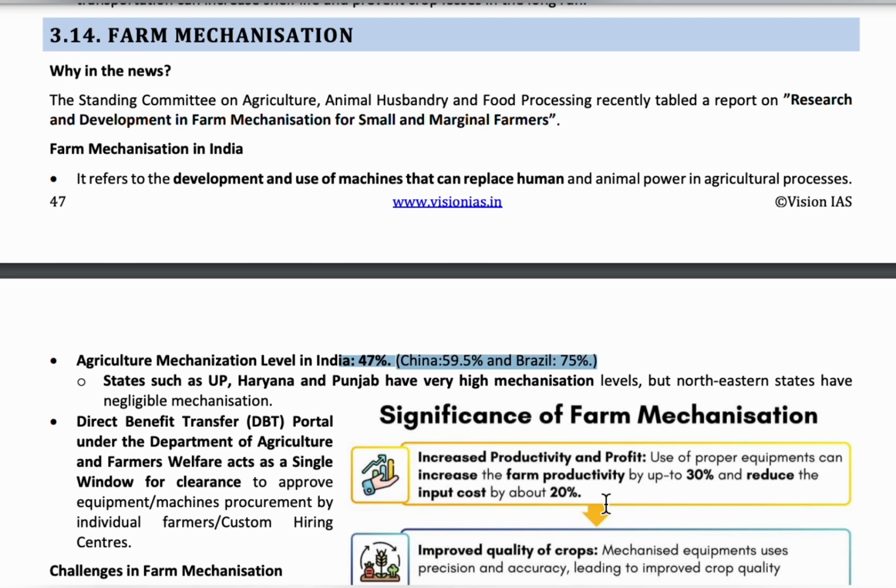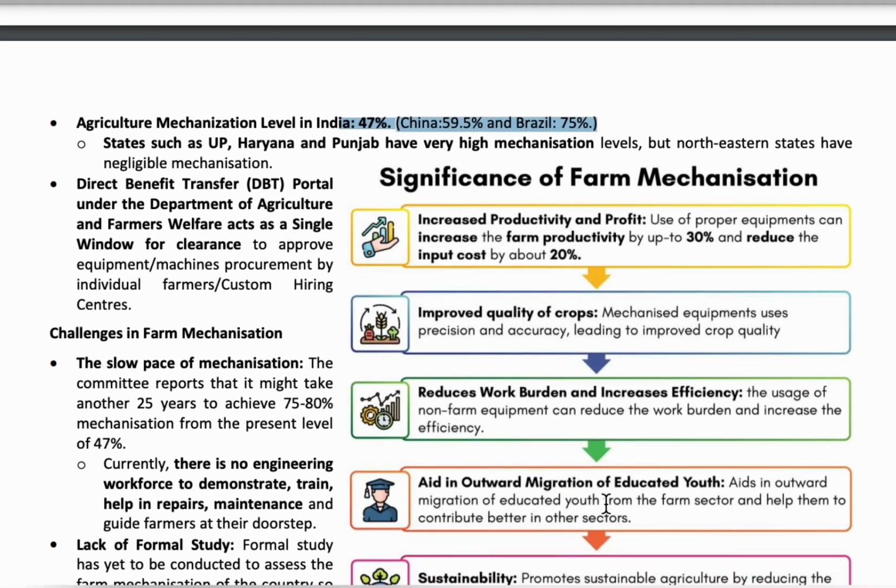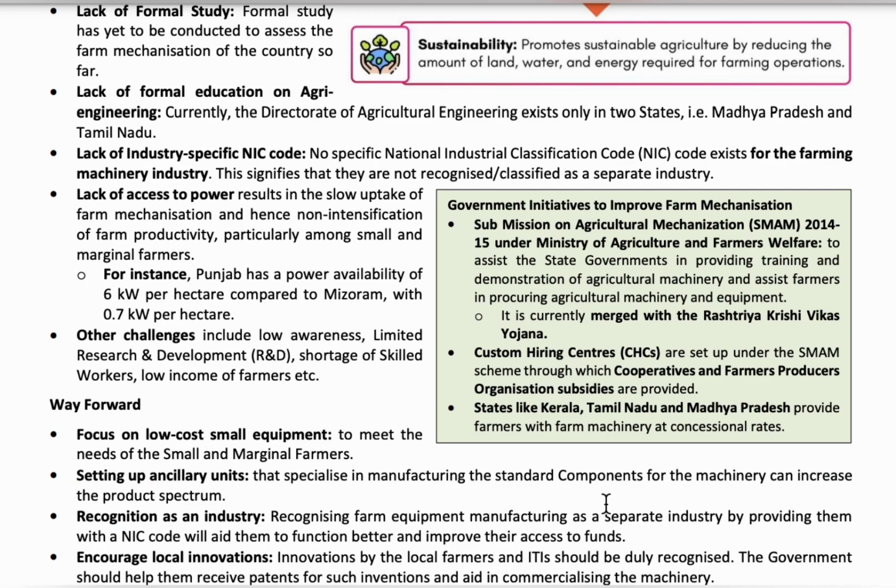It was launched in the year 2014, and the next sub scheme is the custom hiring centers. It was set up to provide subsidies on farm mechanization. Here farm mechanization means promoting the usage of farm machines. The next one is in the states of Kerala, Tamil Nadu and Madhya Pradesh.